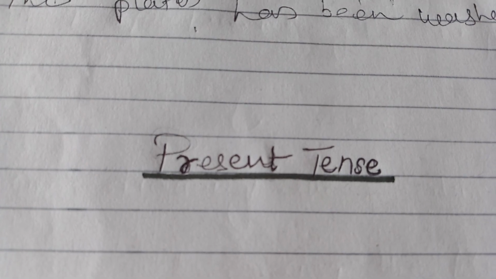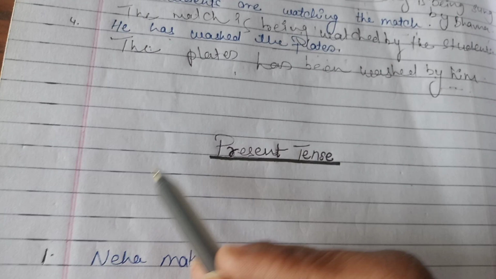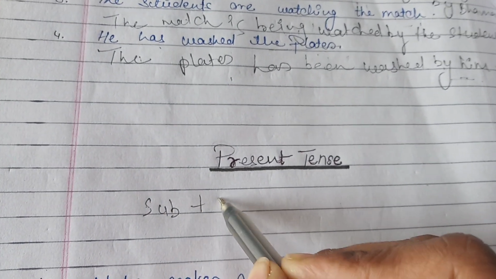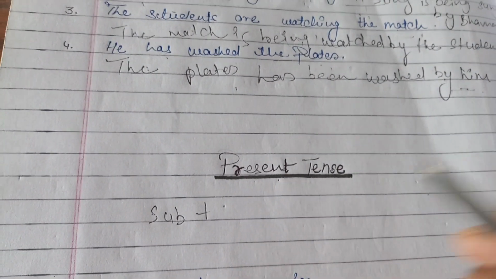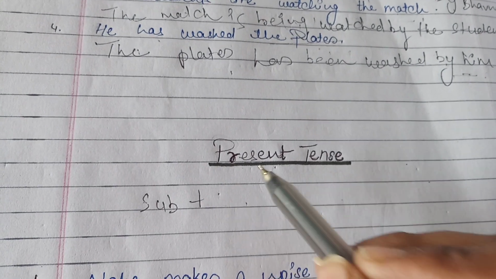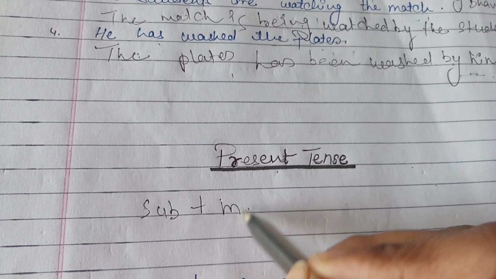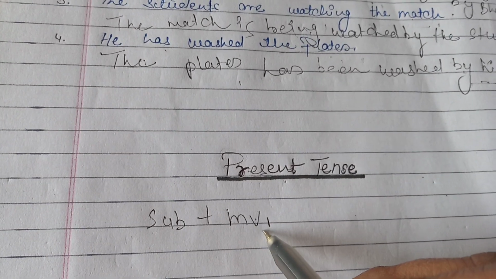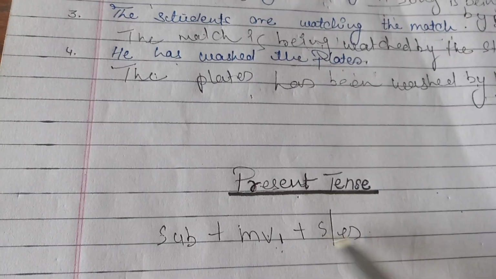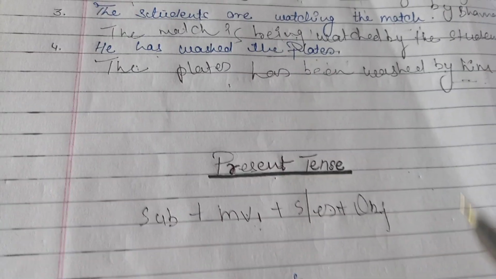So, what is present tense? How can we know that this is a sentence of present tense? When a sentence is like subject plus main verb in the first form, MV1, plus s or es, then object, that is the simple present tense.